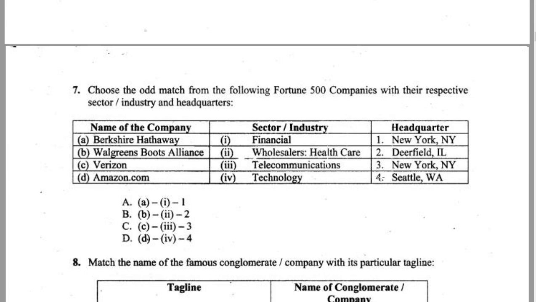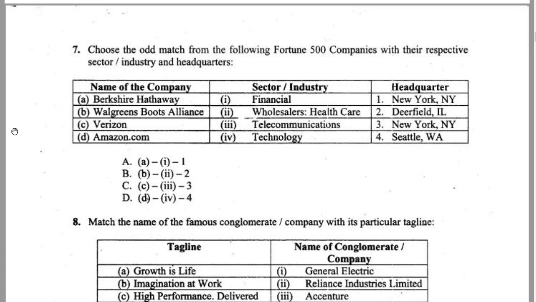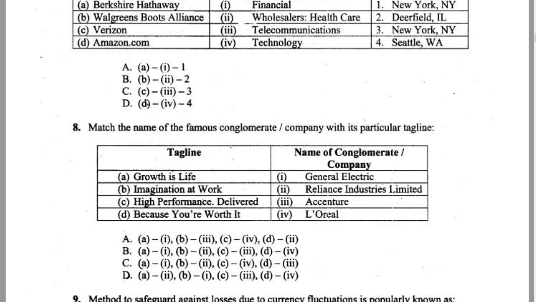Let's move ahead. Match the following: Fortune 500 companies to industry and headquarter. Berkshire Hathaway, okay. So you need to understand the odd one out. Amazon, Technology, that's okay. Seattle, that's okay. Verizon, Telecommunication, okay, agreed. Walgreens, Wholesale, okay, agreed. Berkshire Hathaway, it's a financial company. It's not located in New York. So the answer is A.